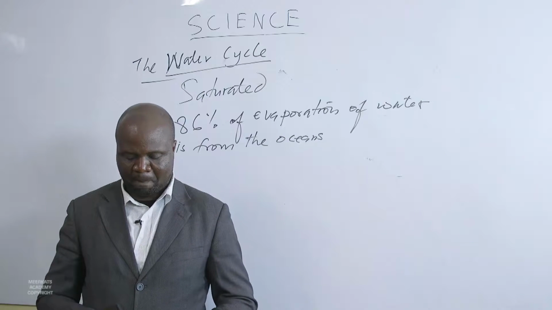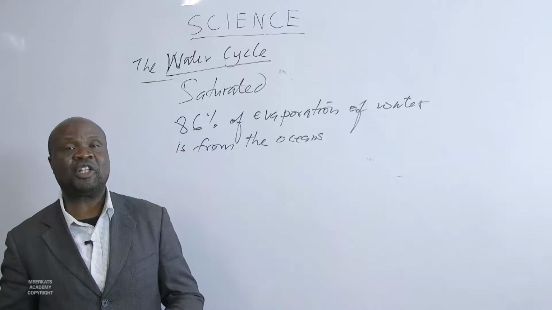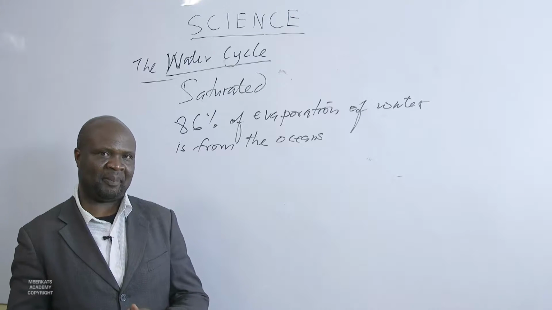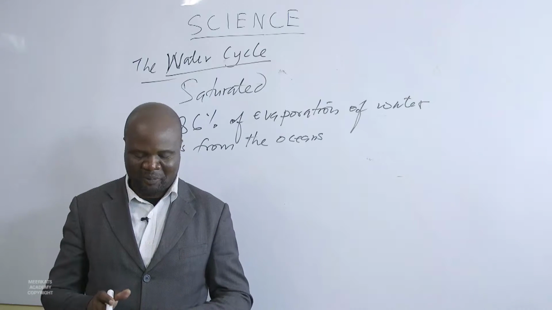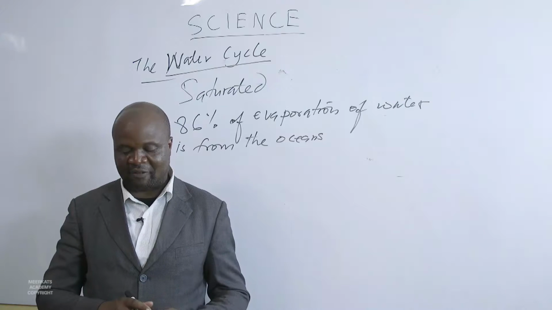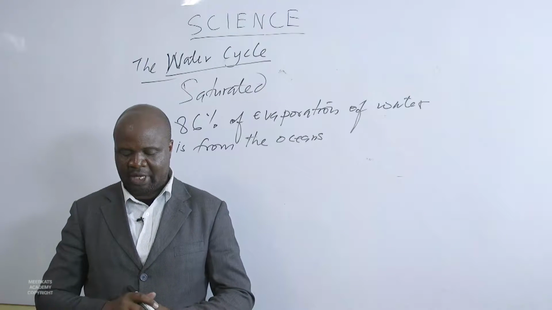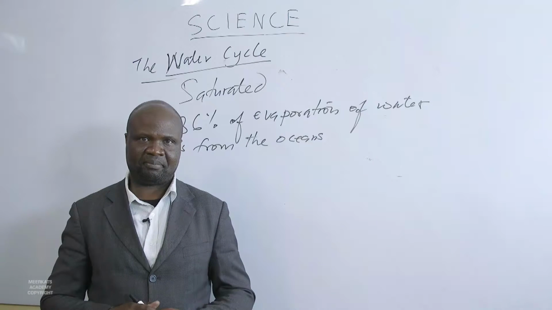Then we are saying cool air holds less water vapor than warm air. I repeat, cool air holds less water vapor than warm air. In cold air, water condenses to form clouds.